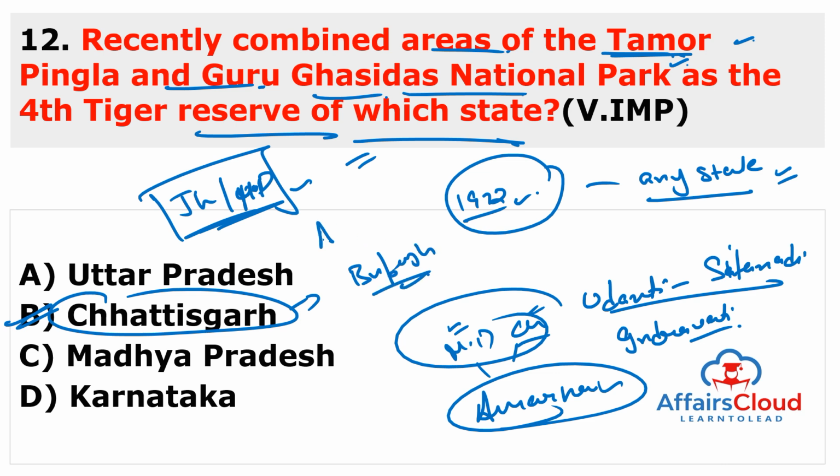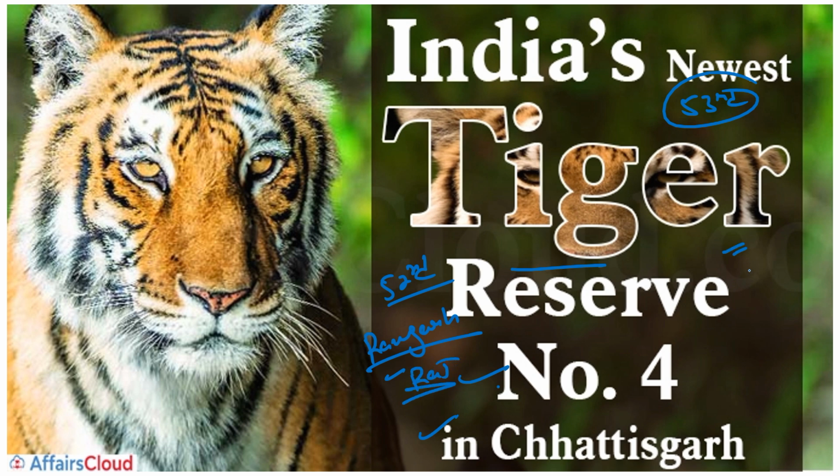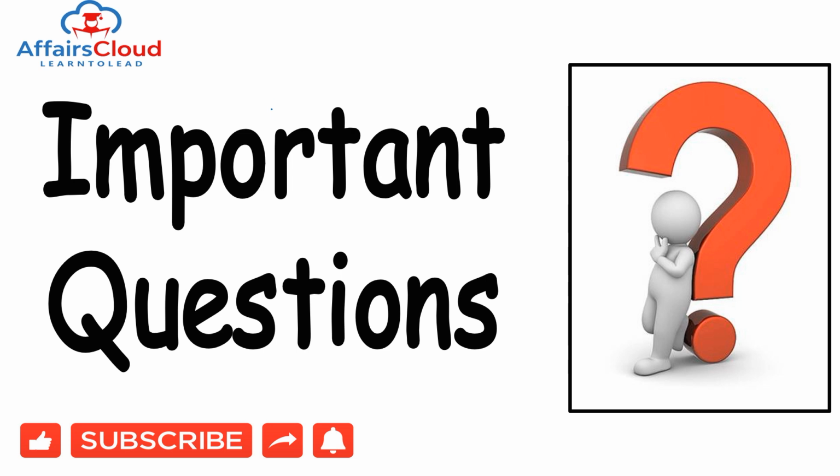And the Governor is Anusuya Uike. You can see India's newest tiger reserve, number 4 in Chhattisgarh, and it will become the 53rd tiger reserve of India. The 52nd, recently declared, was Ramgarh. Ramgarh Tiger Reserve was recently declared and it is in Rajasthan. Now this will be the 53rd tiger reserve of India. Next, we are moving to the important questions.